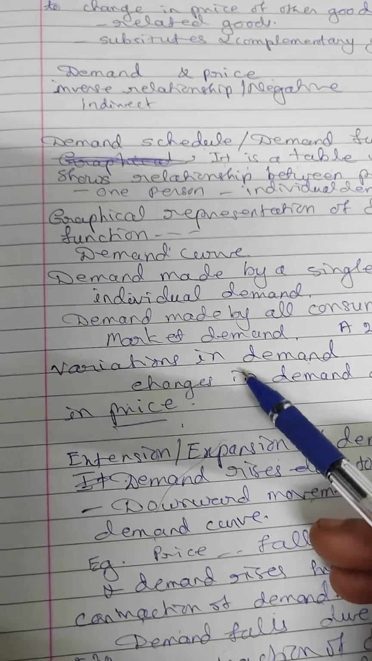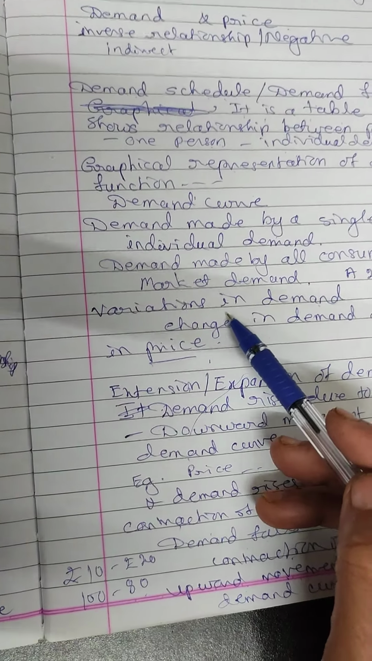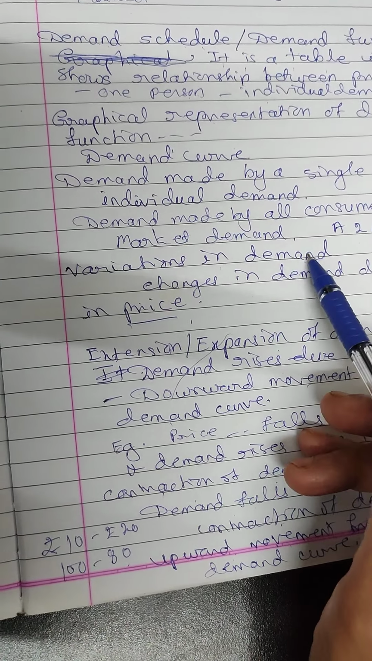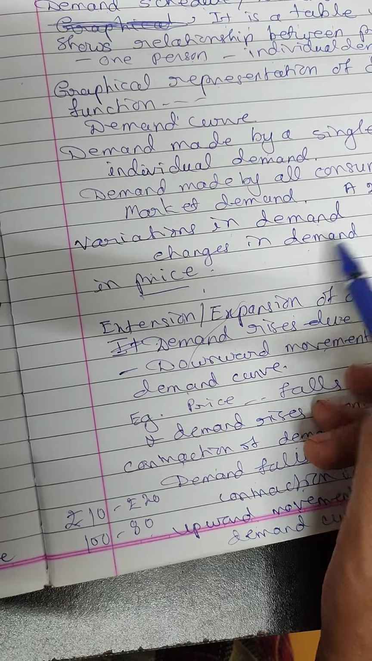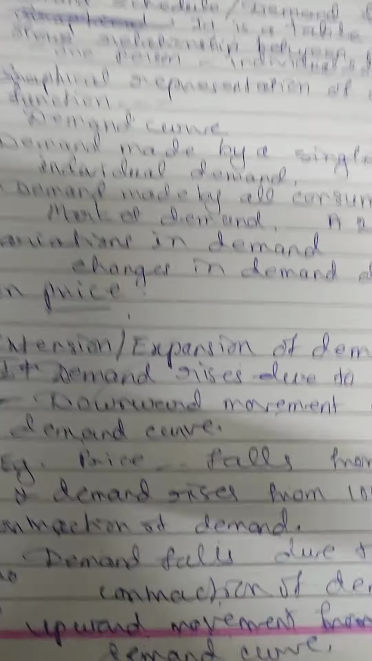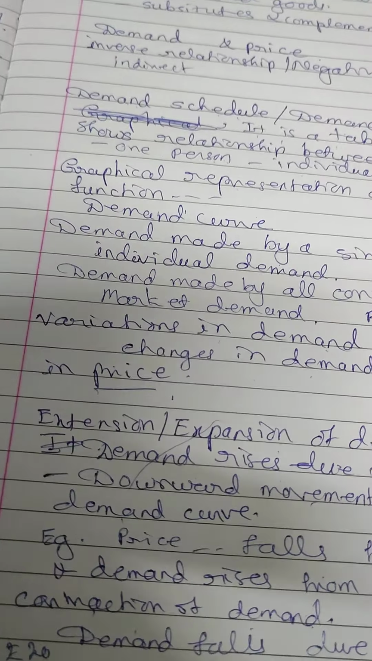That we also may get. Then the next one, variation in demand. What is variation in demand? The demand changes due to change in price only. Other factors affecting the demand will remain same.